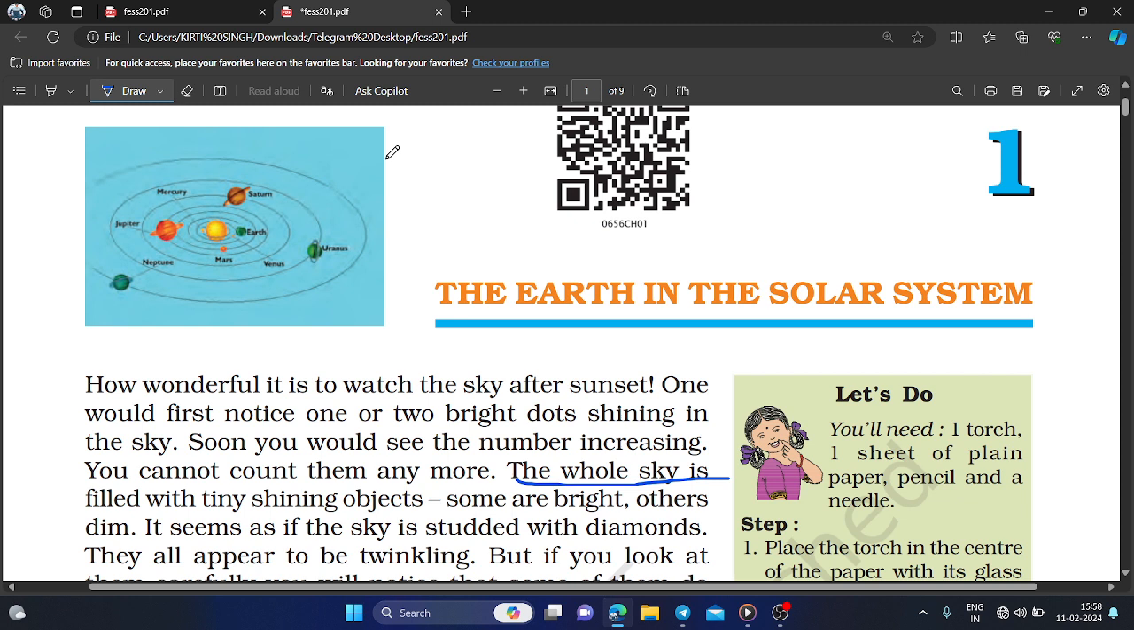So we want to complete the geography NCERT of class 6th. This is chapter number 1 of geography of class 6th. Chapter number 1 is the Earth in the Solar System.